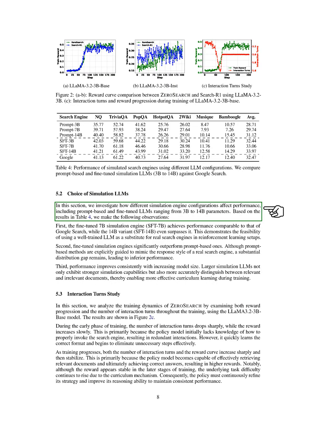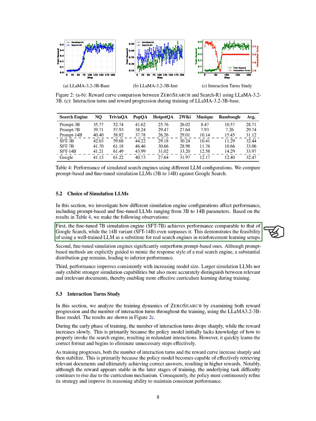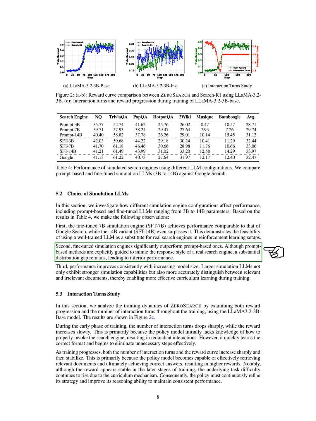Next, we explore how different simulation engine configurations impact performance, focusing on prompt-based and fine-tuned LLMs ranging from 3B to 14B parameters. Our results show that the fine-tuned 7B simulation engine performs comparably to Google Search, while the 14B version exceeds it, indicating that a well-trained LLM can effectively replace real search engines in reinforcement learning. Additionally, fine-tuned engines significantly outperform prompt-based ones, which struggle due to a distribution gap.